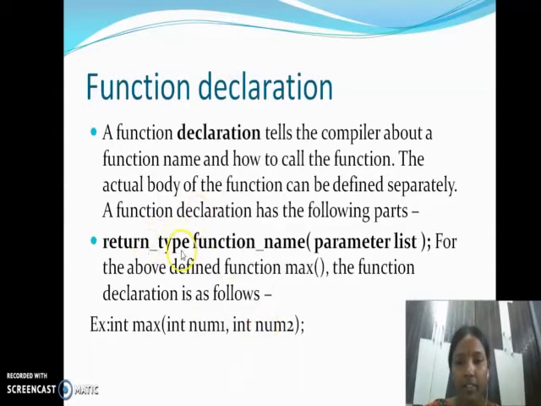Now here we have a keyword called return type. Return type is nothing but the type of value this function is going to return. The return type may be integer, float, character, it may be anything, but it is the type of the value which the max function returns. So if this max function returns an integer value, we have to write int. If it doesn't return any value, we have to write void.